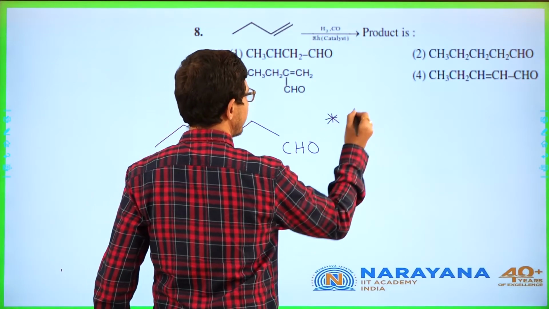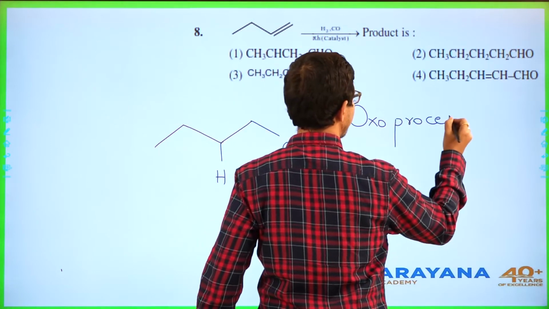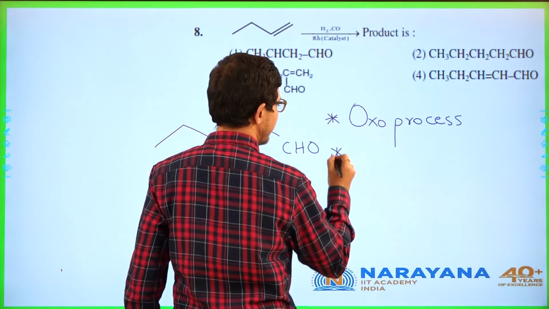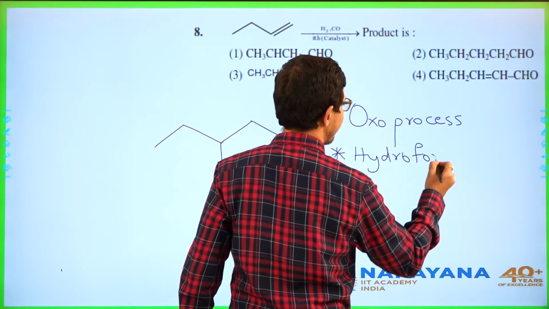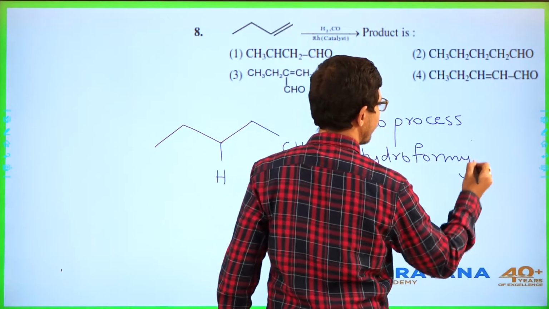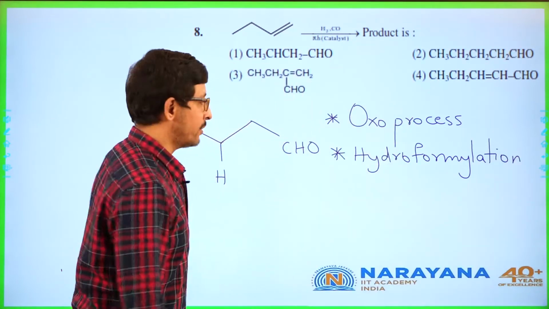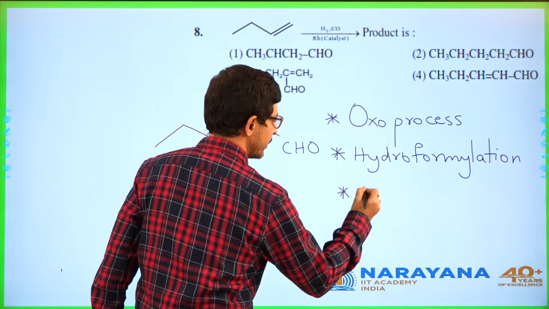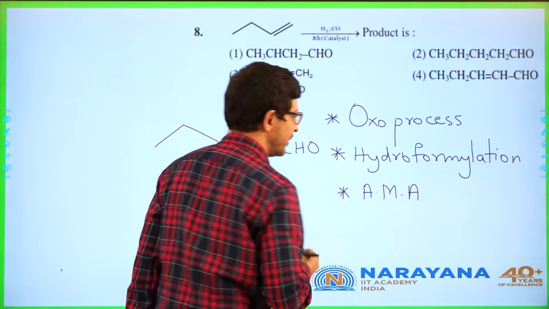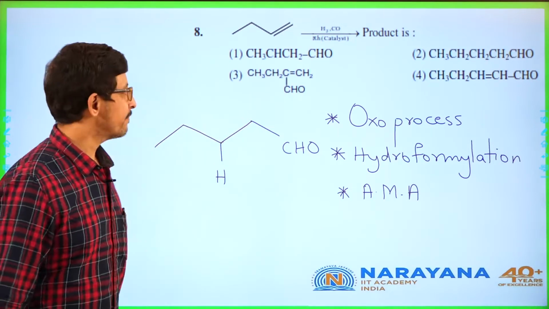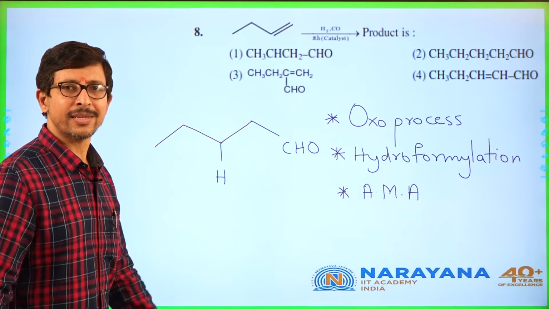So this is considered to be oxo process, first point. Second point, it is hydroformylation. And third important point regarding this is this goes by anti-Markovnikov addition. So straightforward, you can look at the answer and you will get it.